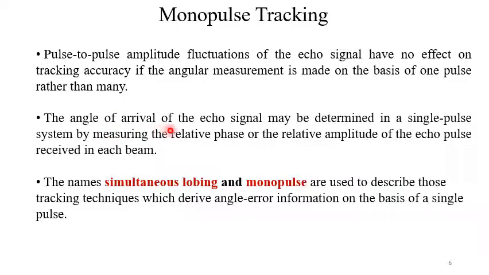The angle of arrival of the echo signal may be determined in a single pulse system by measuring the relative phase or the relative amplitude of the echo pulse received at each beam. Now the names simultaneous lobing and monopulse are used to describe those tracking techniques which derive angle error information on the basis of a single pulse.